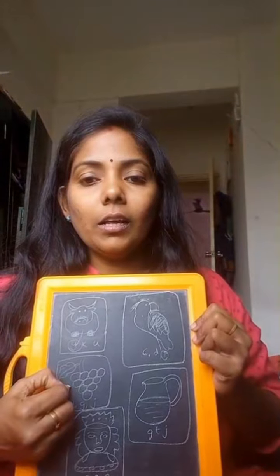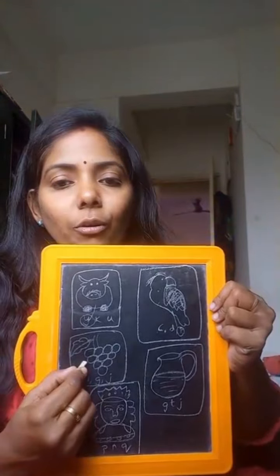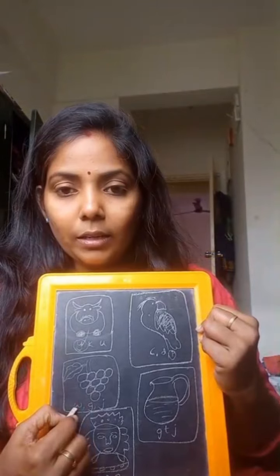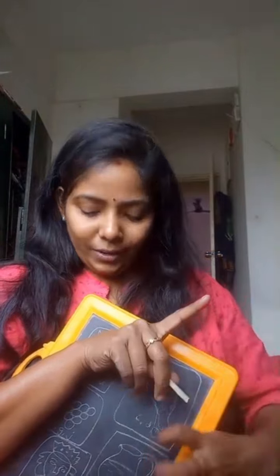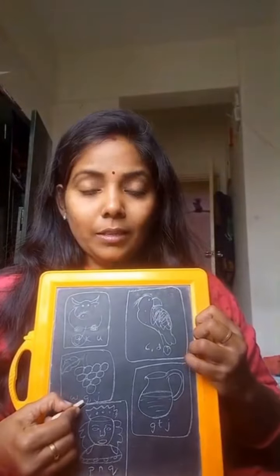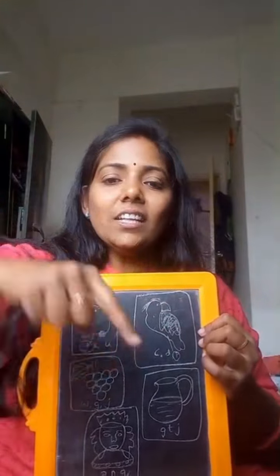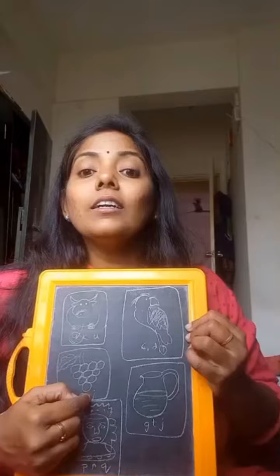Now what is this? This is a bunch of grapes. Grapes. So what is this letter? W. What does W say? Wah wah wah. And this is letter G. G says G. And this is letter J. J says J.